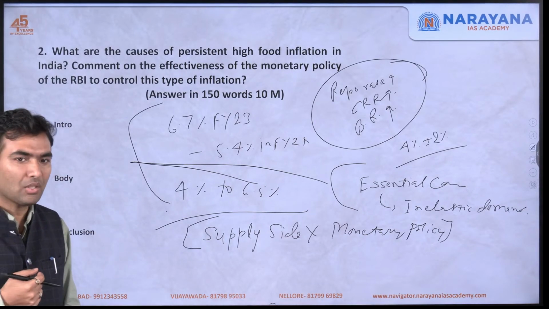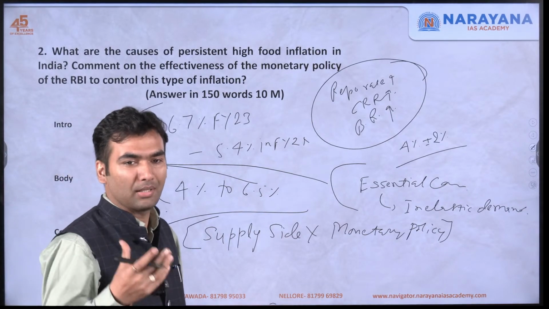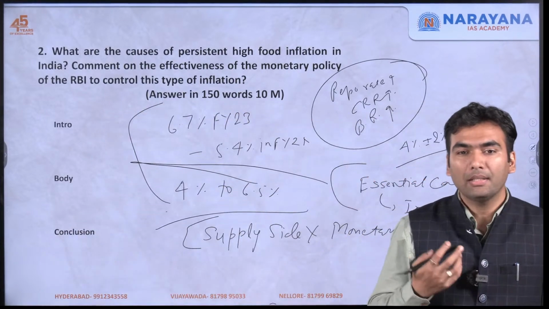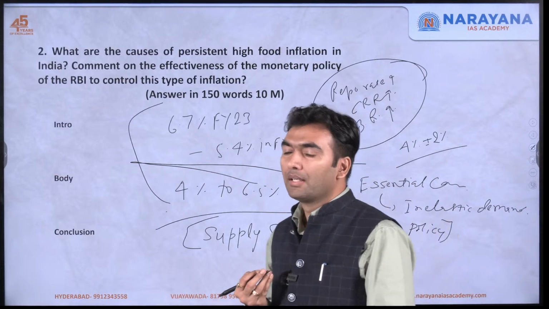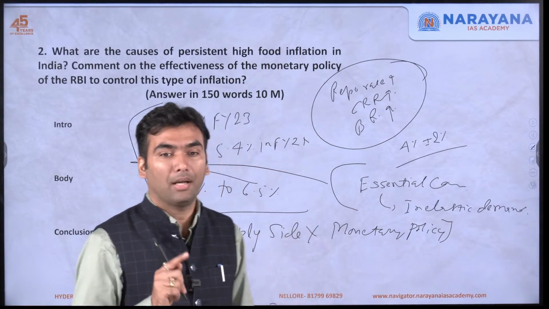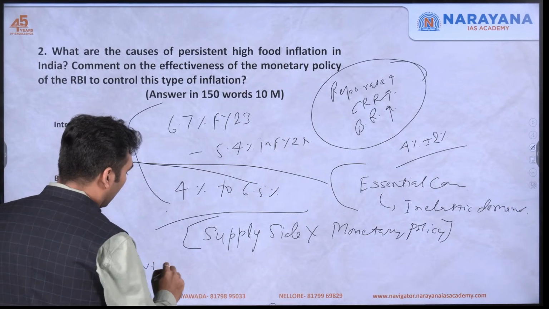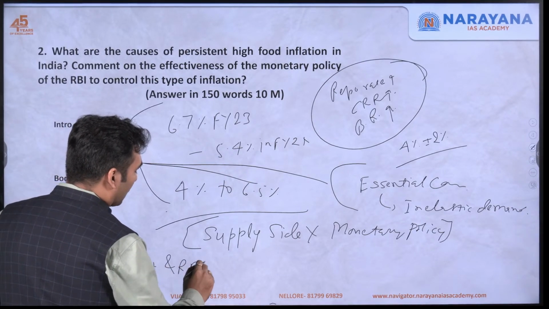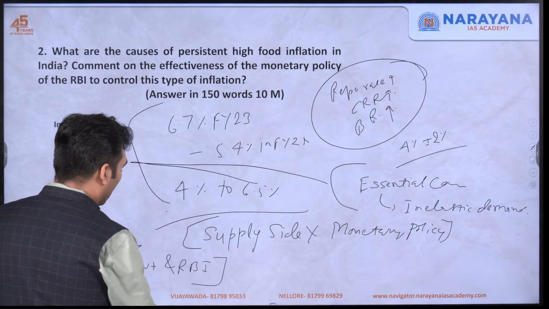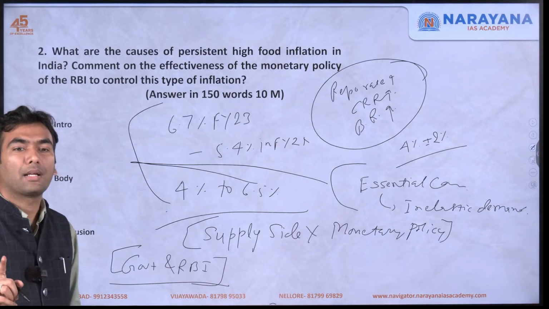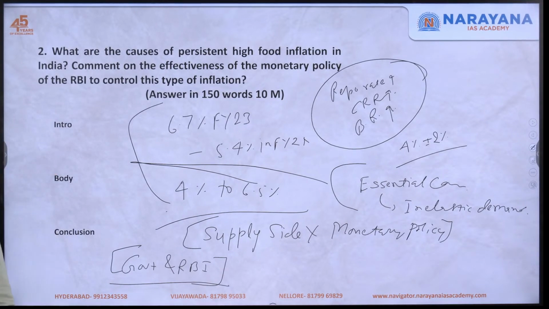Okay. So what's going to be the way forward? Or rather, the way forward you should be writing in the conclusion part. In the conclusion part, you shall write that probably the government and RBI should come together to address food inflation from both the supply side as well as the demand side.